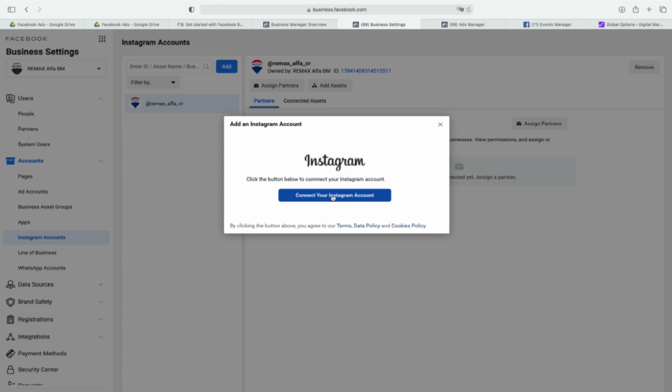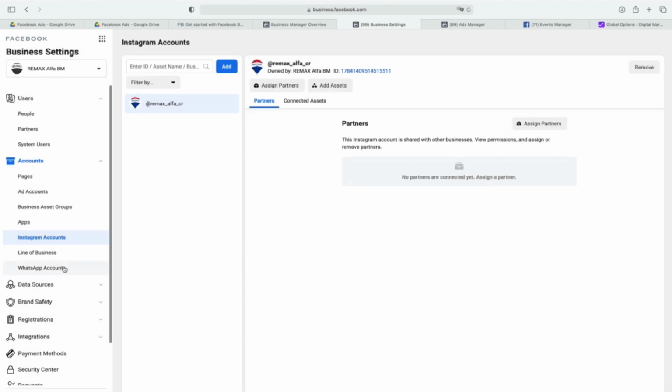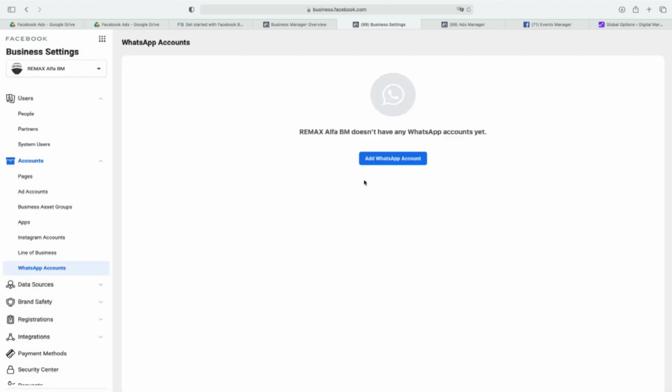So you need to know that in the settings in your business page, you connect your Instagram account, and also in the settings in the Business Manager, you need to connect your Instagram account. And then what is now good, it's WhatsApp account. So basically you just Google WhatsApp for business, you get the application to your mobile, and you just add your WhatsApp account. Then what is really good is to understand data sources.